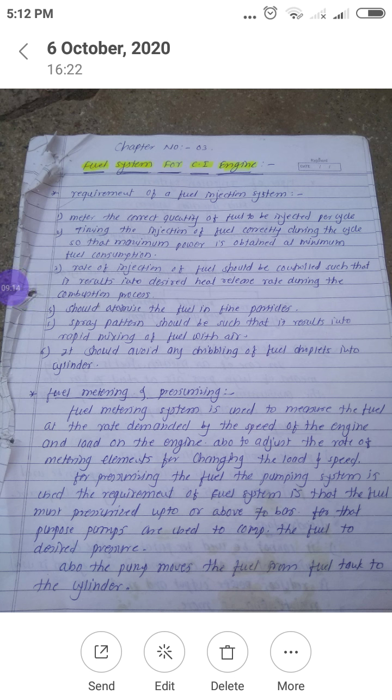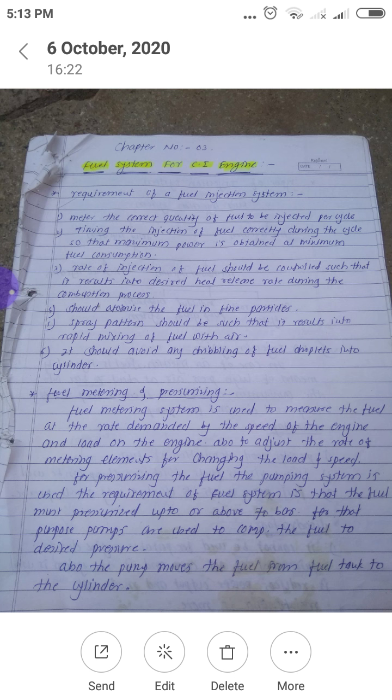After the requirements, the next point is fuel metering and pressurizing. As the name indicates, metering means measurement of accurate quantity of fuel, and pressurizing means we have to give pressure to the fuel so that high pressure fuel is injected inside the engine cylinder, because we have to supply the fuel at the end of the compression stroke.